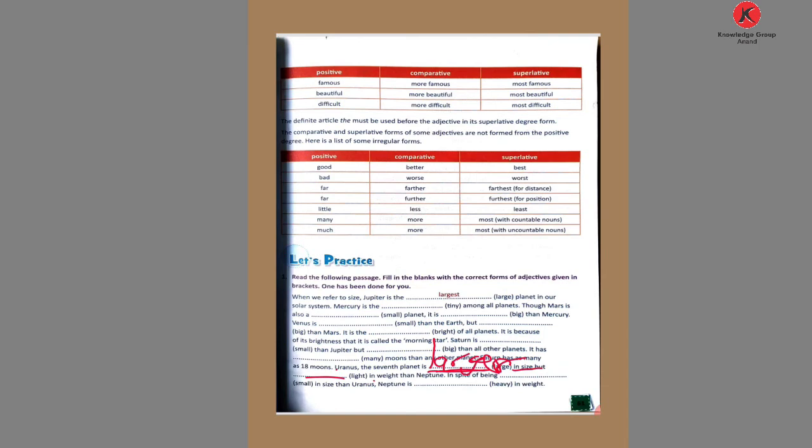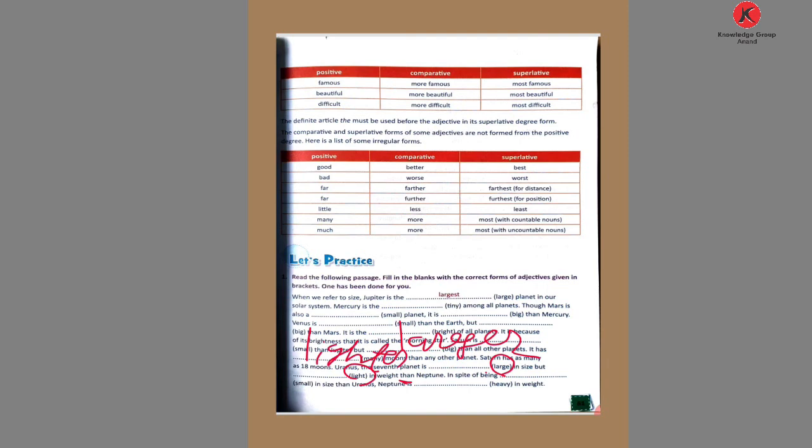So what do we write here? Here larger, and here lighter. Lighter. Why? In weight. That is why we write it here. Here "than" is given. So in these two blanks, large, so write larger, and light, so write lighter.